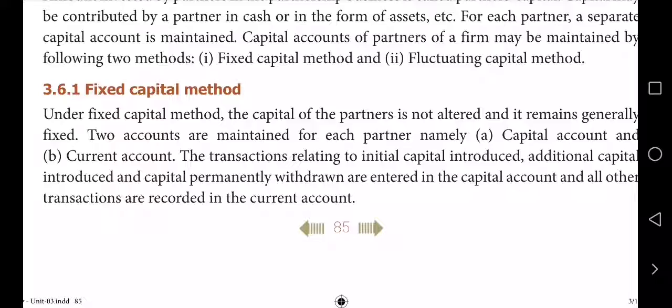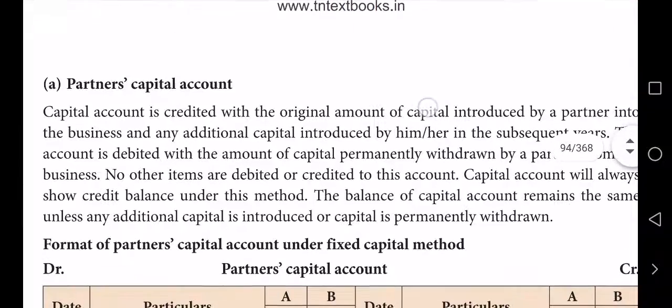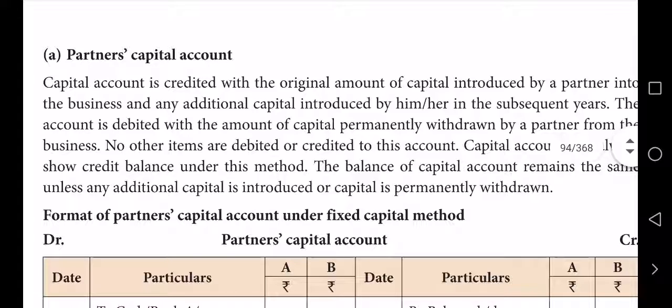Now come to the next page. It says capital account. Capital account is credited with the original amount of capital introduced and any additional capital introduced by them. Then it is debited with the amount of capital permanently withdrawn, drawings and any loss. So more or less, capital account always shows a credit balance.